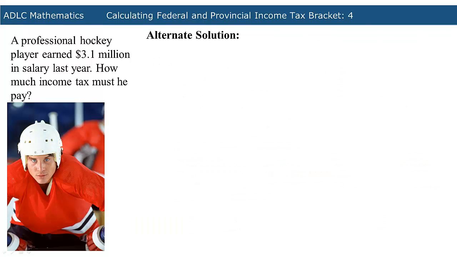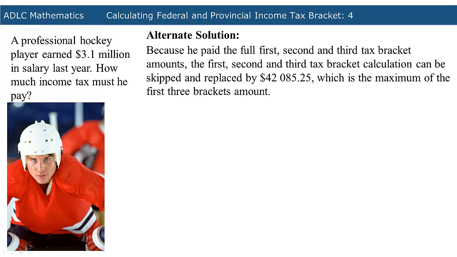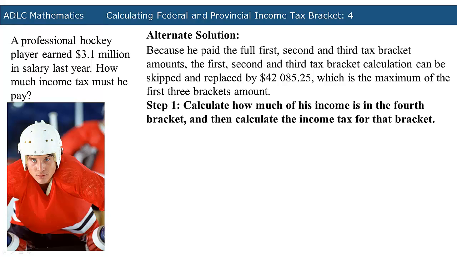There is an alternative way to solve this problem. Because he paid the full first, second, and third tax bracket amounts, those calculations can be skipped and replaced by $42,085.25, which is the maximum of the first three bracket amounts. The first step is to calculate how much of his income is in the fourth bracket and then calculate the income tax for that bracket.